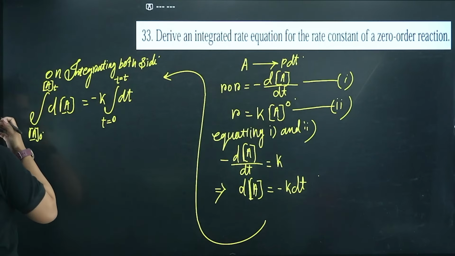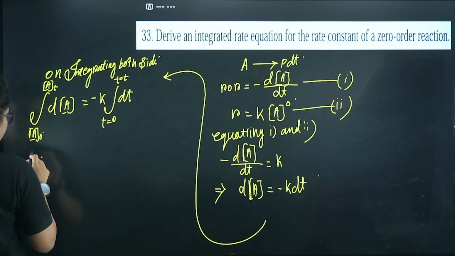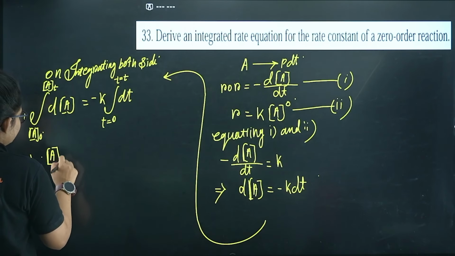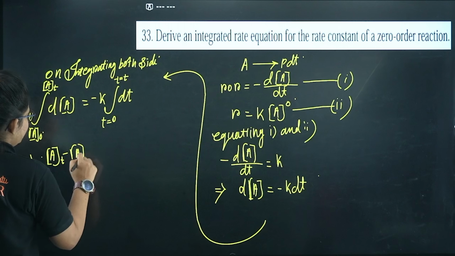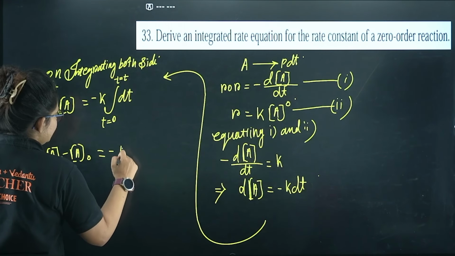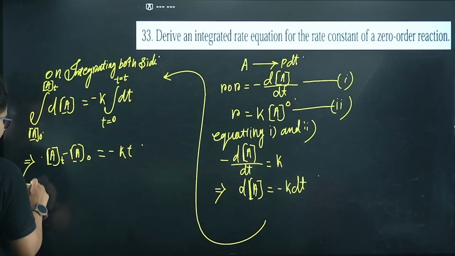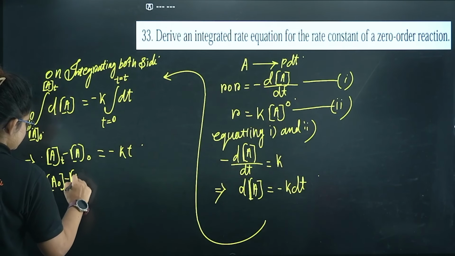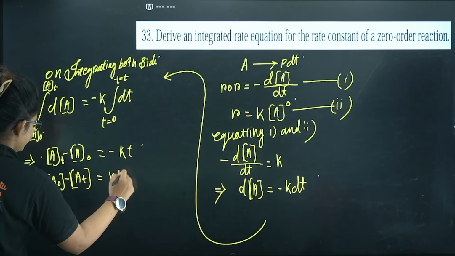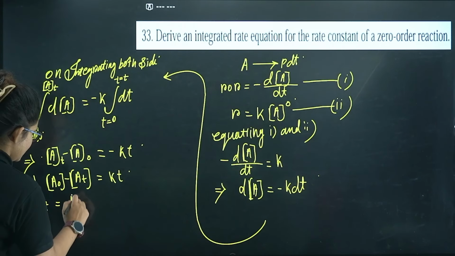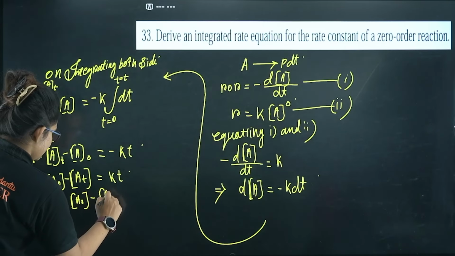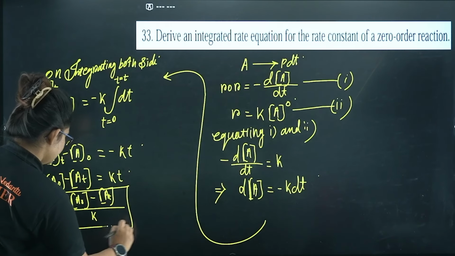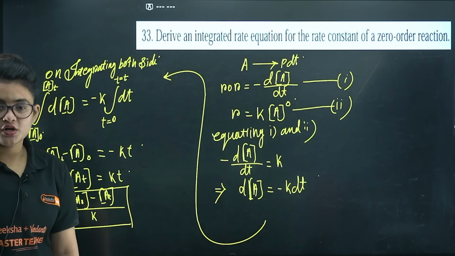Out of that, integration of d[A] is simply [A]. If I put the limits, I get At minus A0, and here minus k into t. So from here, taking minus as common, A0 minus At equals kt. From here I can get t equals (A0 minus At) divided by k. So that's going to be your integrated rate equation for the zero order reaction.